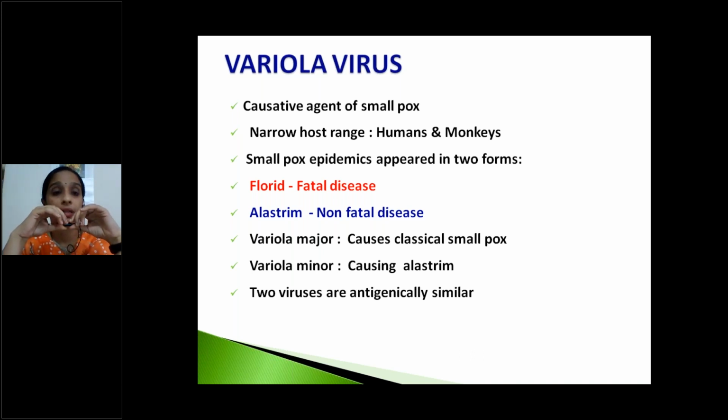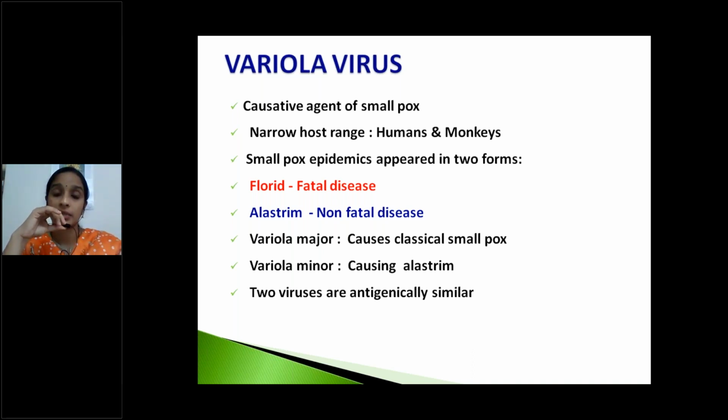It has a narrow host range, I mean confined to only a few hosts, humans and monkeys only. In other hosts it does not survive and does not exhibit any infection or evoke any response. And smallpox epidemics appeared in two forms. Okay, florid form, this is a very fatal disease, and alastrim, this is a non-fatal disease.